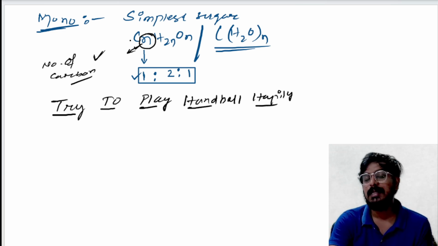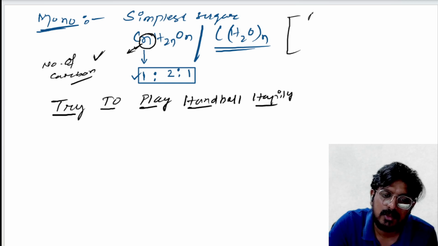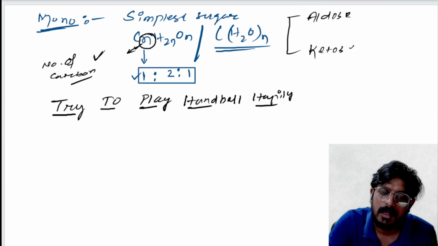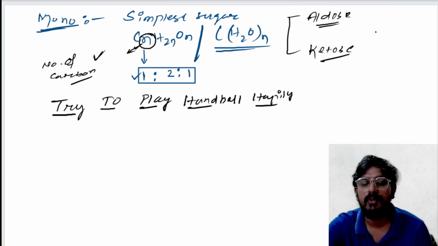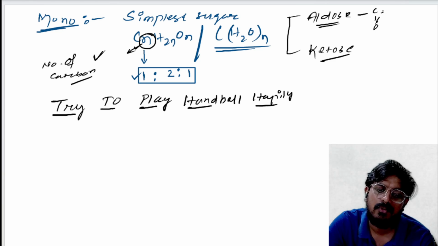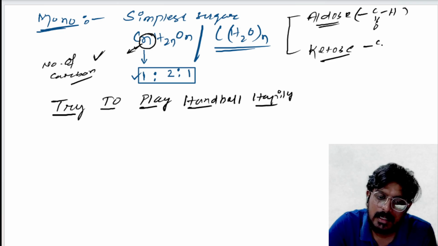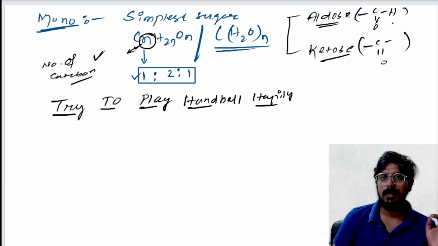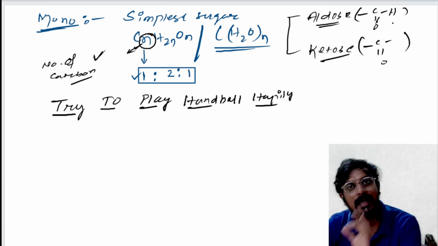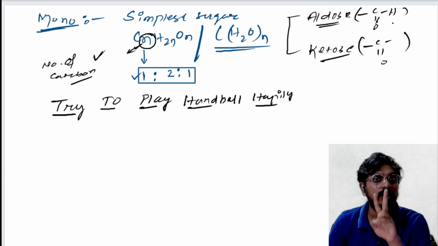Before going to discuss, let me tell you one more thing. These monosaccharides are further divided into two classes. One is called aldose, another one is called ketose. Aldose means the class of compounds which contain aldehyde as a functional group. That's why it is called aldose. What is ketose? They contain ketone as a functional group. This is the difference between aldose and ketose. In case of aldose, aldehyde is present as a functional group. In case of ketose, ketone is present as a functional group. This is very clear, simple terminology you should remember.